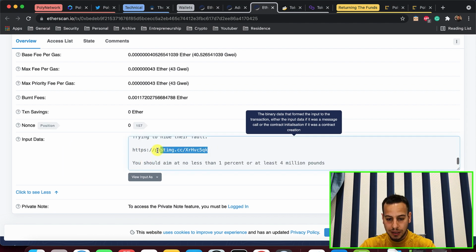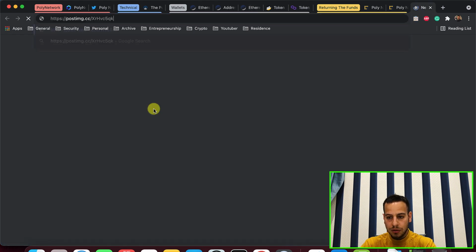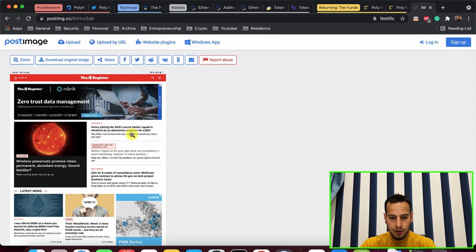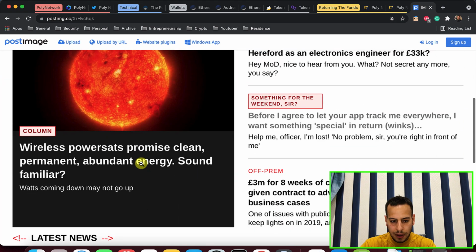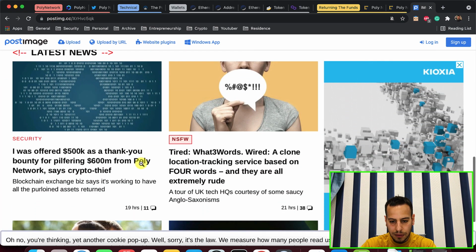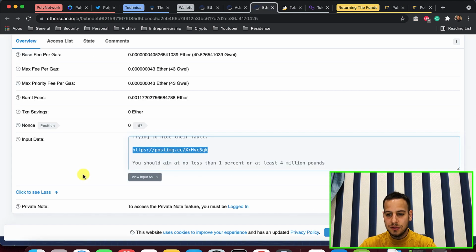And here you can see this. He posted an image. Let's take a look at the image. So this is an image that shows some kind of news website, and here you can see: I was after 500K as a thank you bounty for pilfering 600 million from Poly Network, says CryptoDiff. And actually this is what happened before.